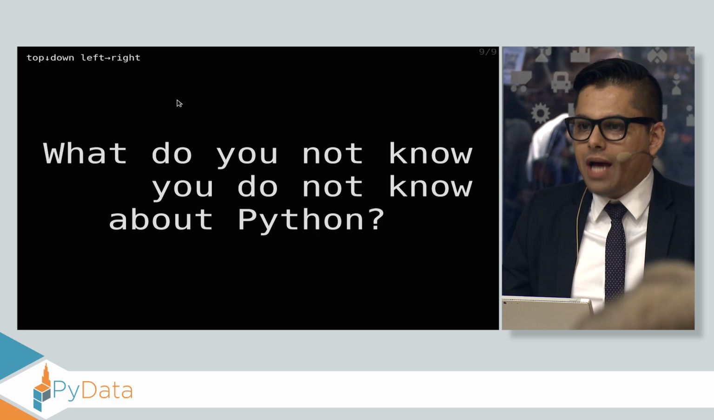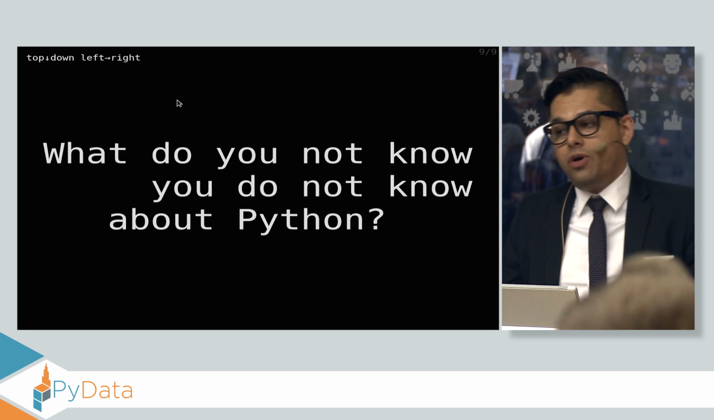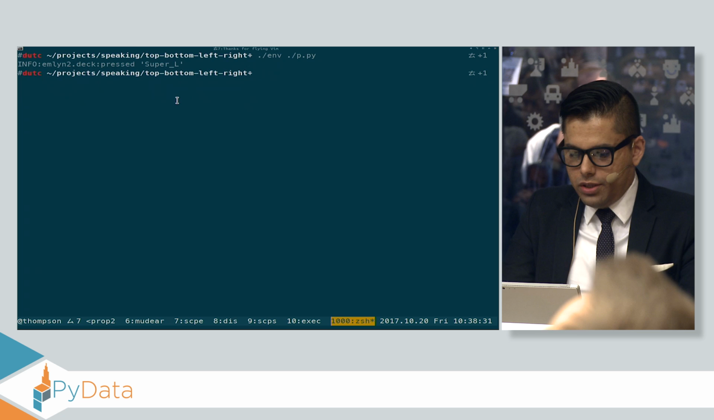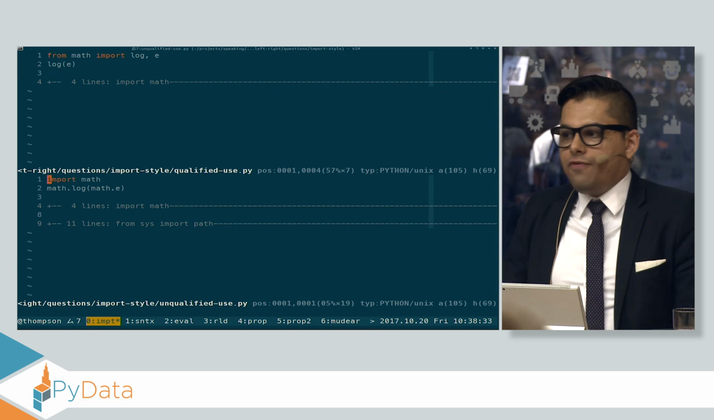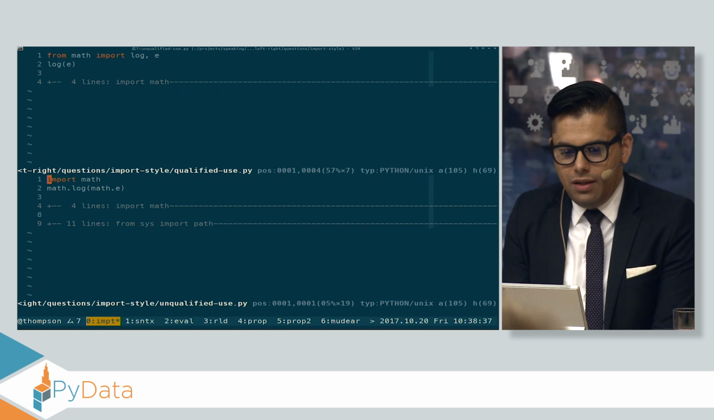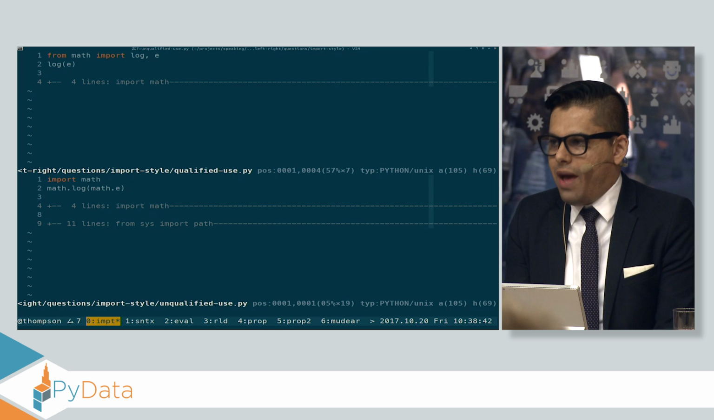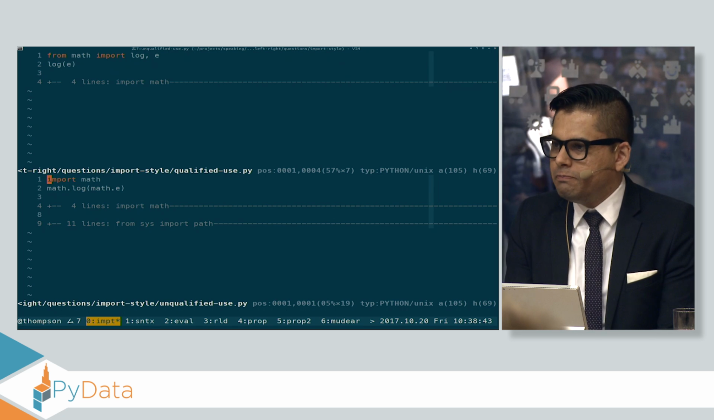As I go through the questions, I'm going to need your immediate feedback to get a sense for what it is that you know and what it is that you don't know. So let's launch into it really quickly. I have two scripts, top and bottom pane. From math import log, import e, log of e. In the bottom, import math, math.log, math.e. What's the difference between these two?